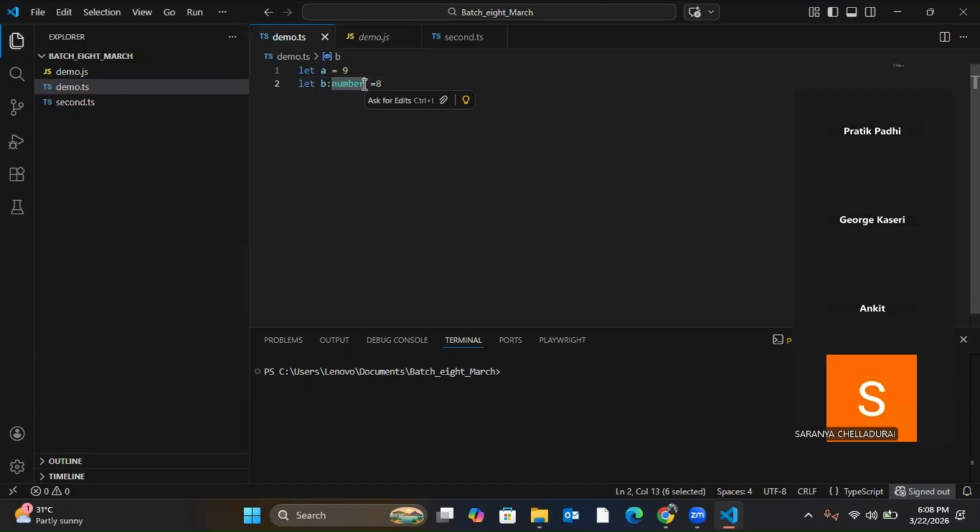Normal integers are like 2, 3, 4, and floating or decimal values are like this. So when I say number, it understands that variable B is of type number and it can store integer and decimal values. Understood?